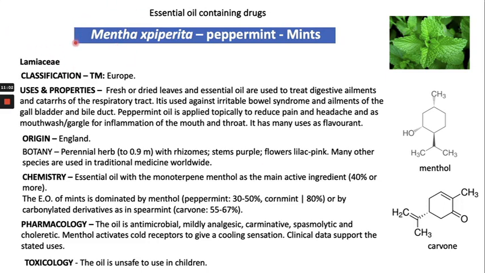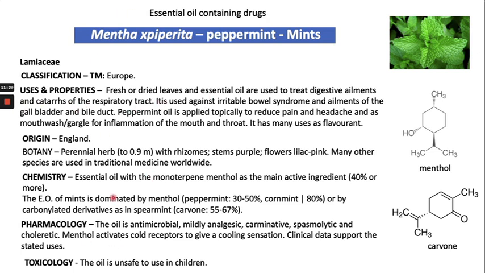One more example is mint, which is from the plant Mentha x piperita, right? It is from the Lamiaceae family. The fresh and dried leaves and the essential oil are used to treat digestive ailments and catarrh of the respiratory tract.